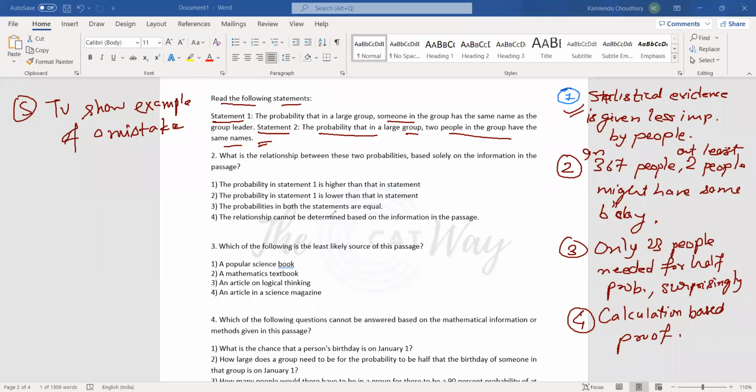Okay, higher or lower. Both statements are equal. Now, the probability that in a large group someone has the same name as the group leader. Okay, in a large group it would be more. The probability in a large group that two people have the same names. Okay, so same name as group leader.